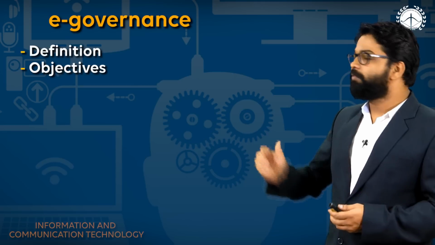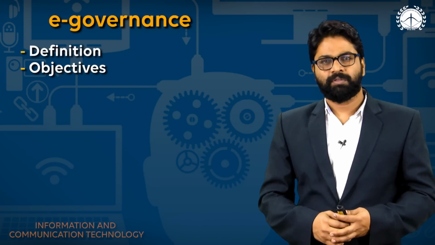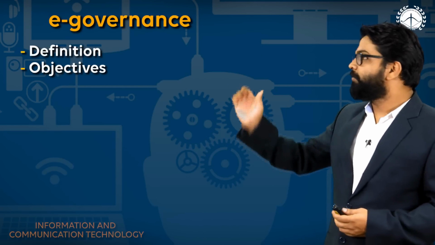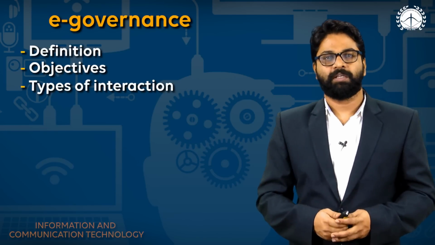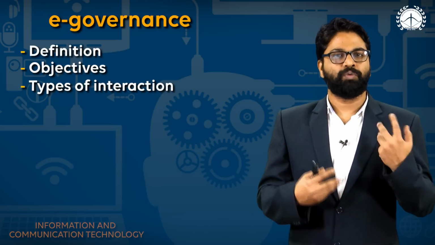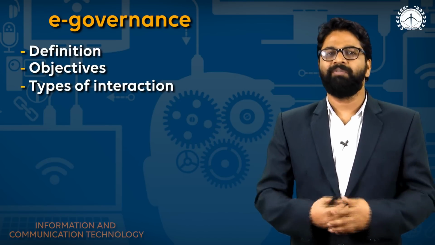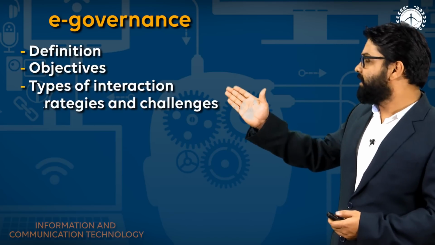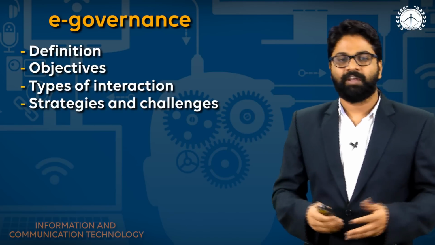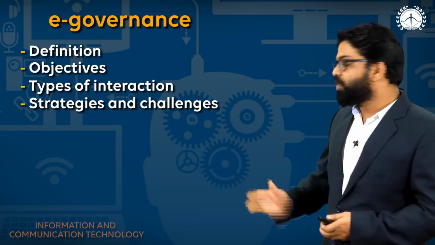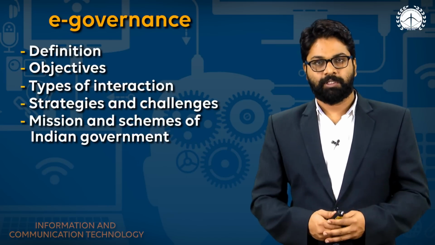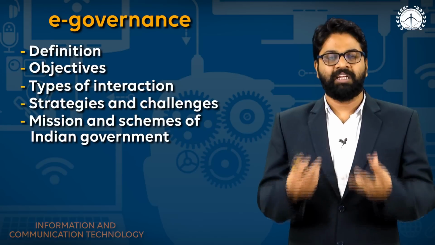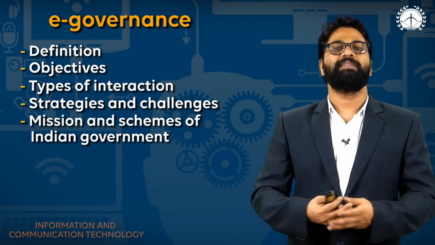In e-governance we are going to see the definition of e-governance, and after that we will see the objectives of e-governance, and the types of interaction of e-governance: government to businesses, government to citizens, citizens to government. We have different types of interactions. After this we will see the strategies and challenges of e-governance, and the missions and schemes of the Indian government. What are the missions that the Indian government is applying for normal citizens?